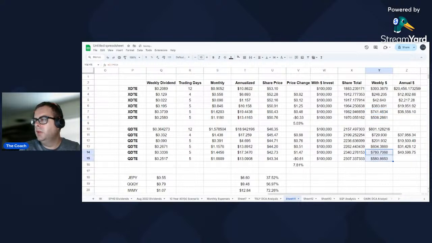And then if we do this, we would have weekly income of 580 in this one and 508 in this one. And then the big number, if we annualize this, would be 26,000 annual. And then this would be 30,000 annual.